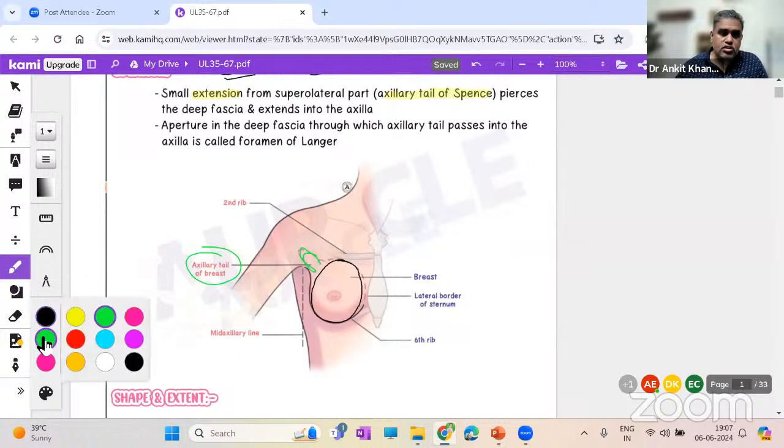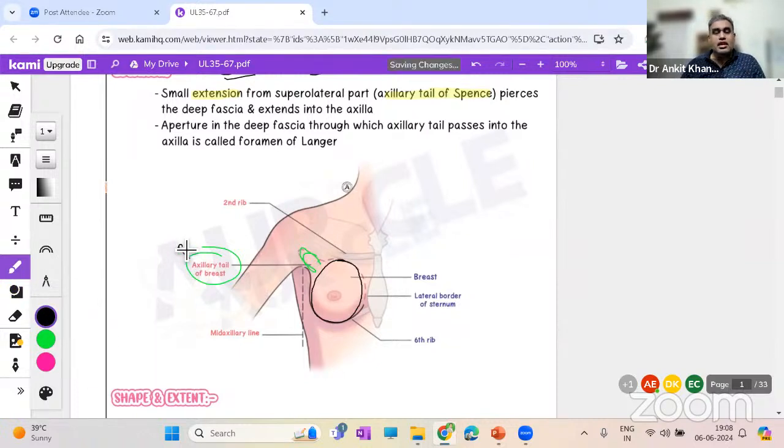Fair enough. Now you might think, what is the use of it? Remember the clinical use. The clinical use of the small axillary tail of Spence is that it sometimes forms a differential diagnosis of enlarged axillary lymph nodes. As a doctor, we might be confused by a swelling in the axilla and outrightly say it is a lymph node enlargement, but at times it could simply be enlargement of normal breast tissue.